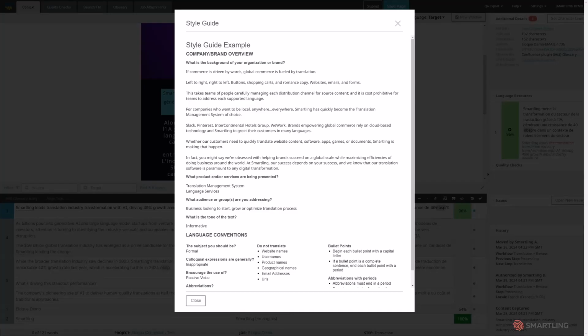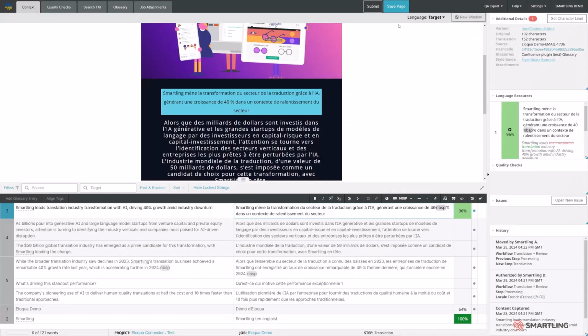A style guide is shown that helps the translators understand more about the project, content, tone of voice, and any linguistic conventions that should be followed. Visual context can be shown to allow the translator to see how the translations will be displayed. Any glossary terms are clearly shown, as well as translation memory matches.